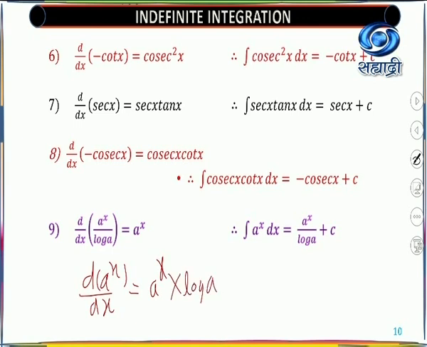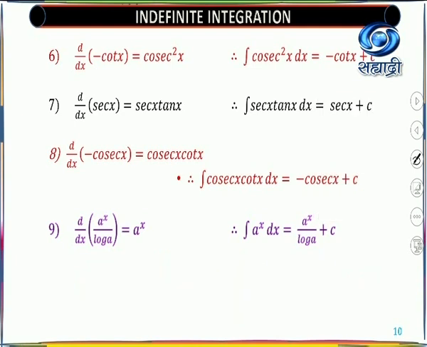Similarly, as integration is reverse process, we know that integration of a raised to x is a raised to x. Okay, here log a is multiplied, so in the reverse way you have to divide by log a plus constant of integration. This is only explained by this example.